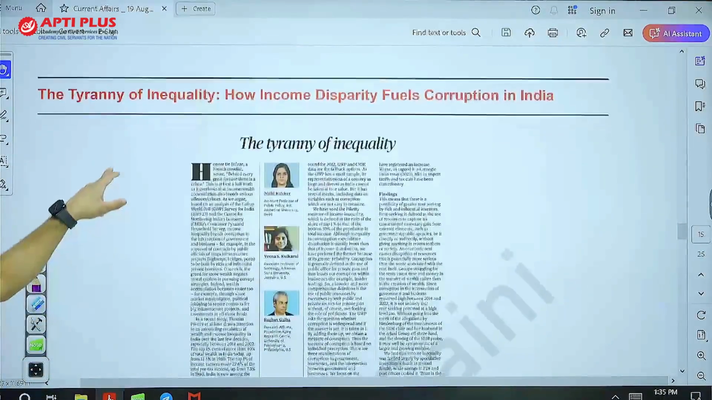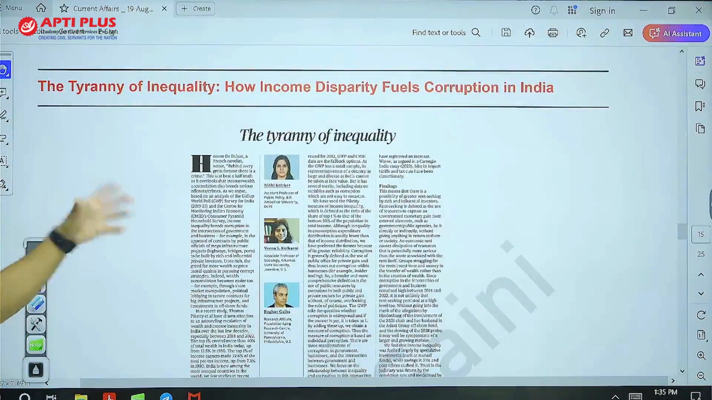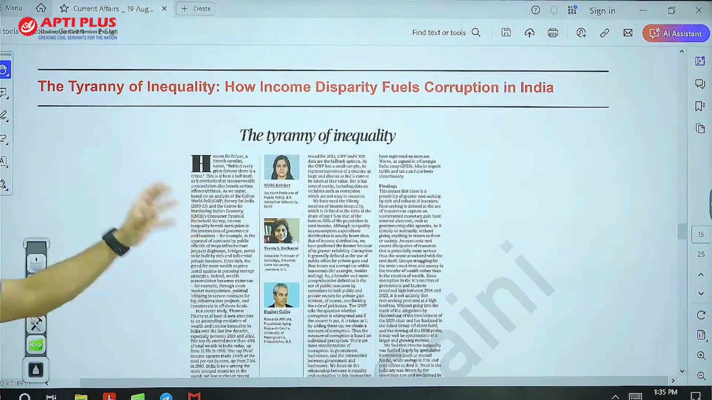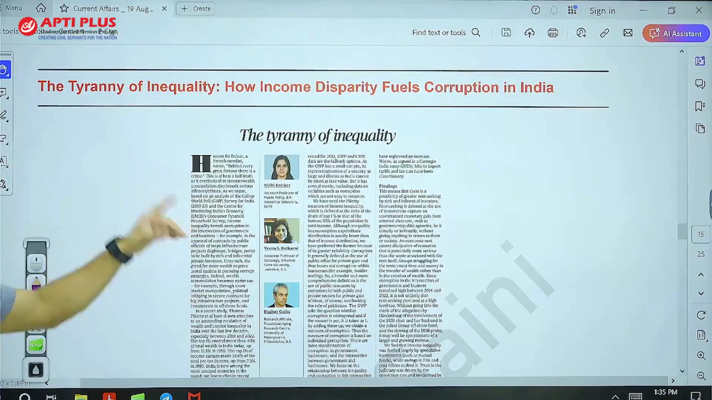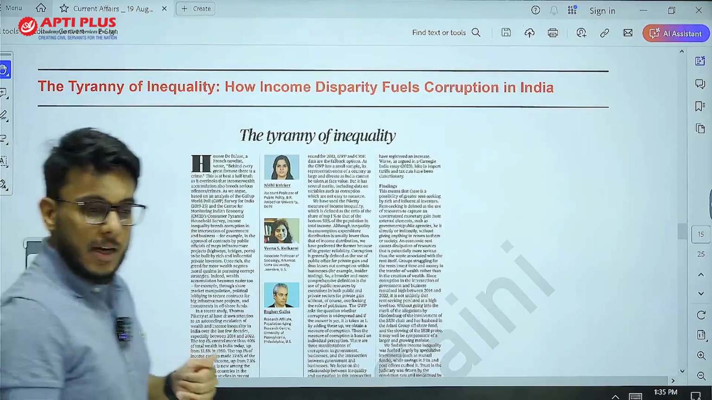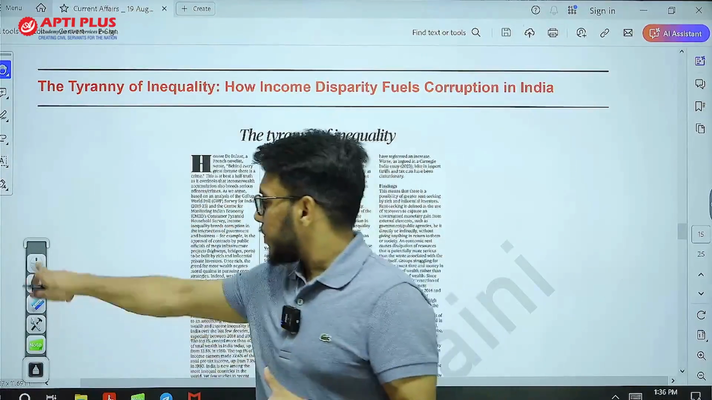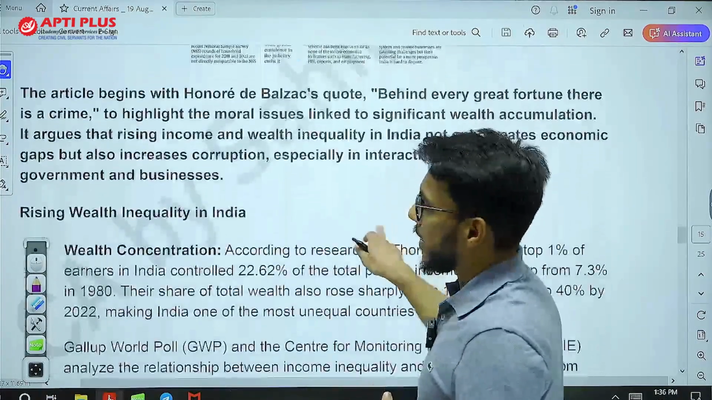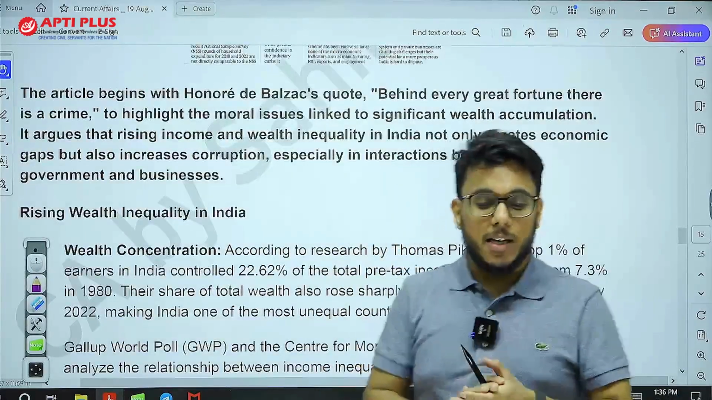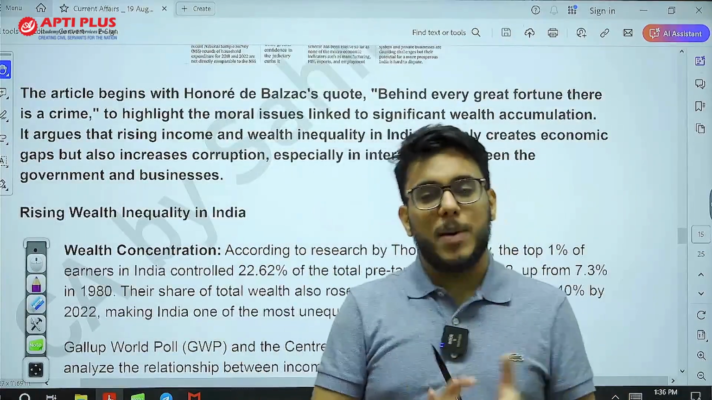Then moving on. Now there was this particular article, and this article contains some good data with respect to GS paper number 3, Tyranny of Inequality. Now GS paper number 3, economic issues, we will see this particular article. First of all, guys, this article talks about inequality that has increased drastically over the past few years.